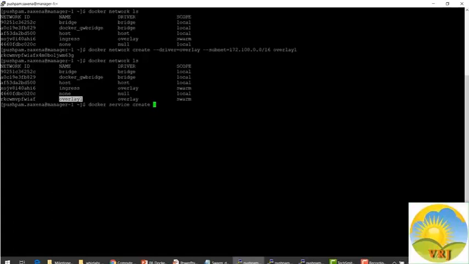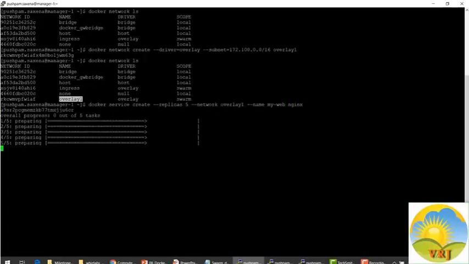Let's create a service using the custom overlay network now. I'll create a service for Nginx. We want to specify the number of replicas as 5. Using the network flag, I can set the custom network, and give the name as myweb, and of course use the nginx:latest image. Now the service has been created.